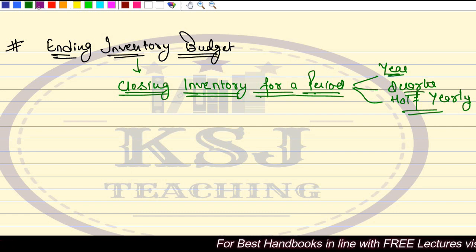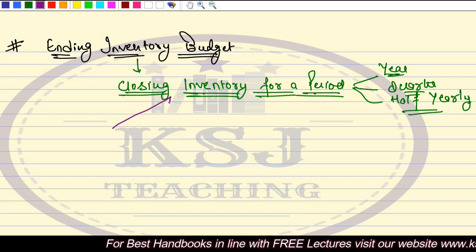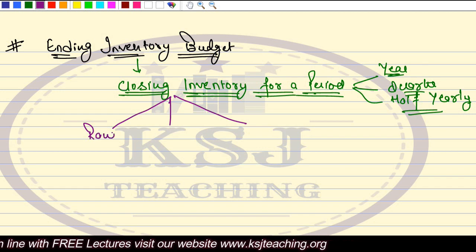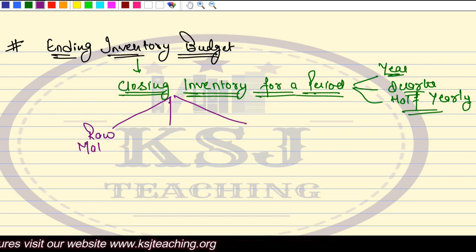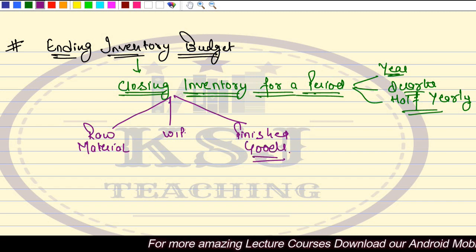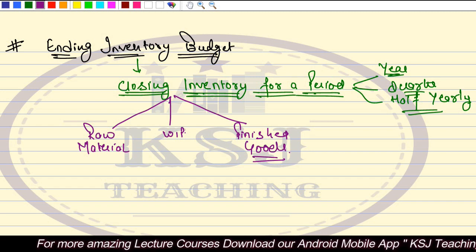Now, the inventory at the end of the period will be for three things. We have three types of inventory. One is raw material inventory. Another one will be WIP inventory. Then will be finished goods inventory, right? No specific format for this.